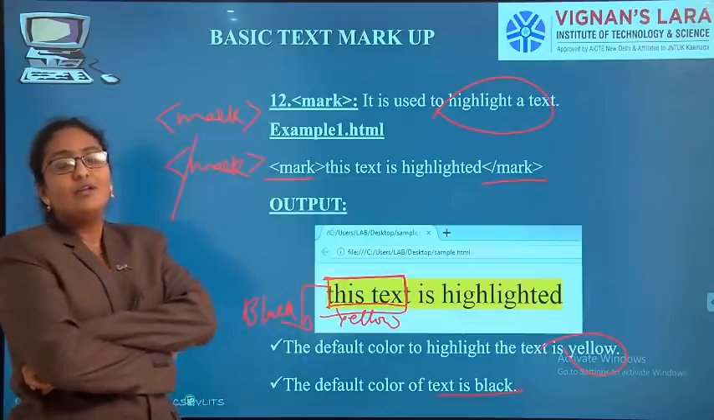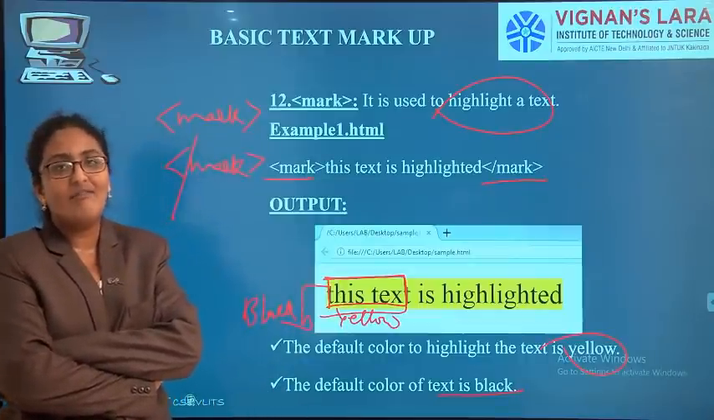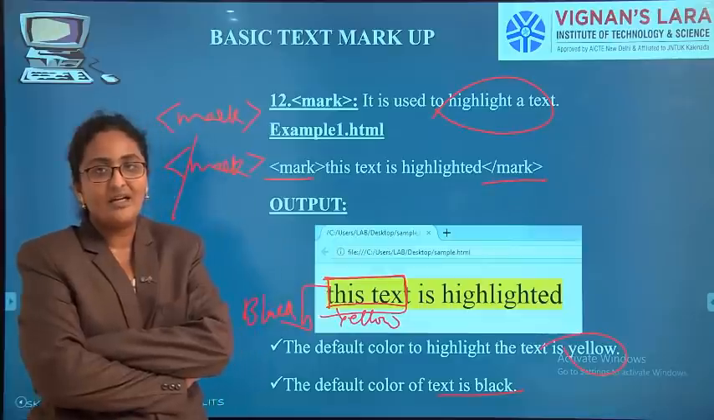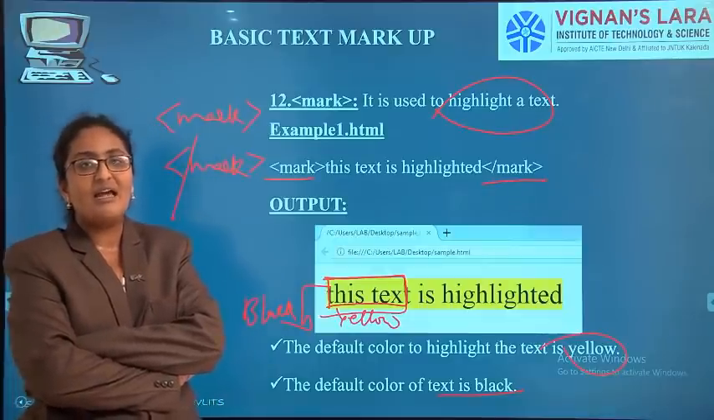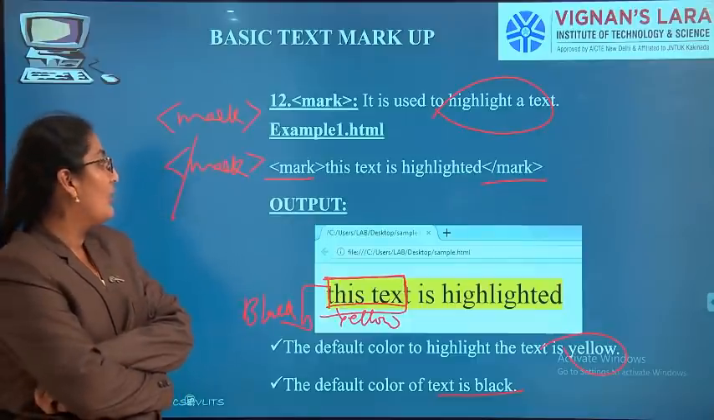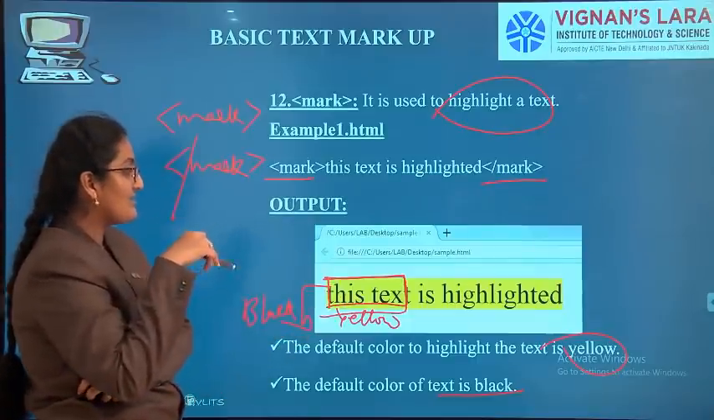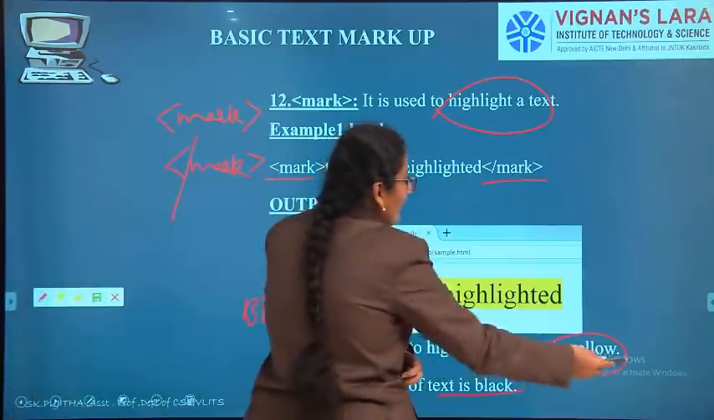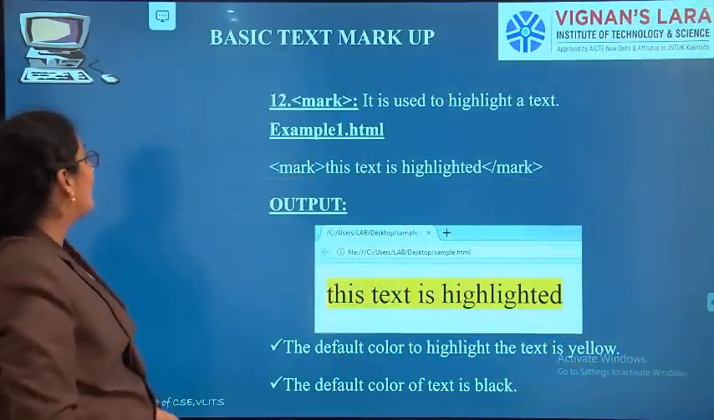See here, if we have a start tag and we also have an end tag, then it is called a container tag. Container tag is nothing but a tag having both start and end. So mark is a container tag. Mark is nothing but to highlight the text. Highlighting will be in yellow color, text will be in black color.